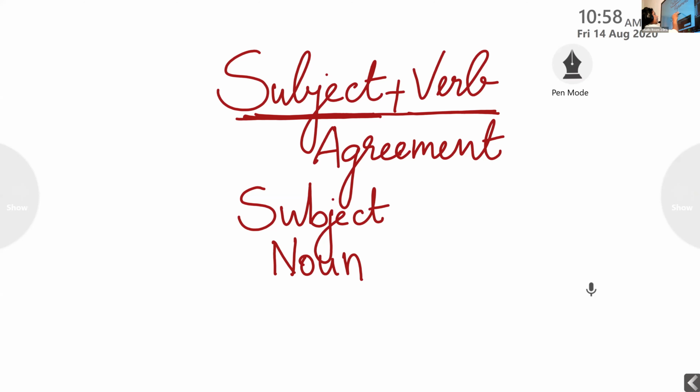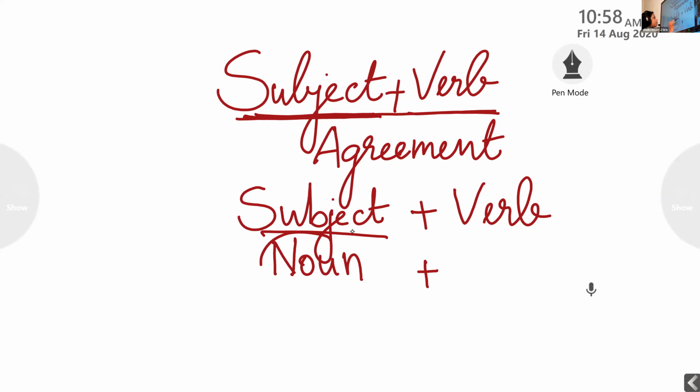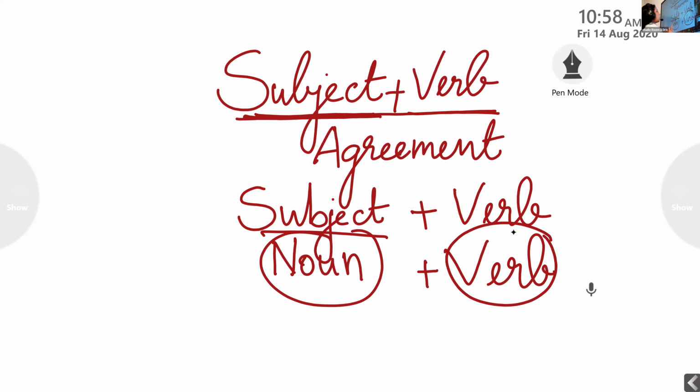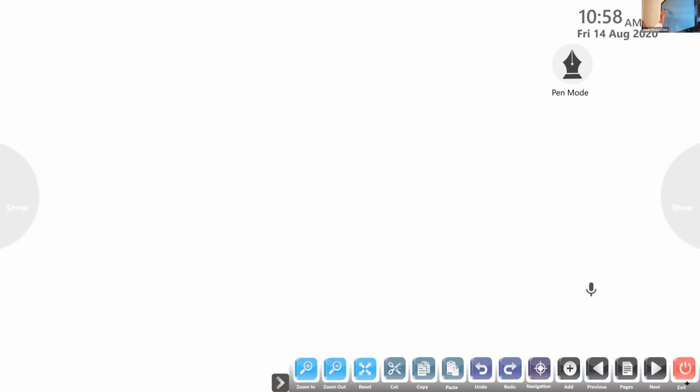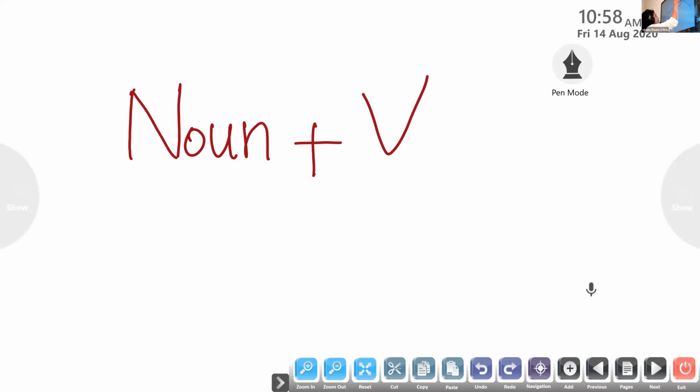We are learning how the noun and the verb agree with each other. Now, all of you, look here. The noun plus the verb has to agree with each other.